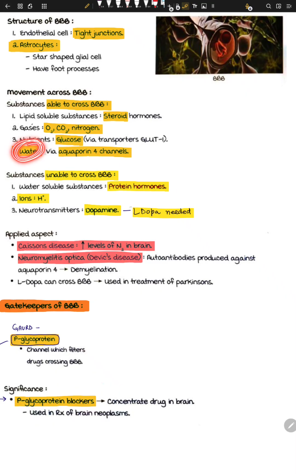Another thing that can go across the BBB is water, because water is essential for a lot of things. Via aquaporin 4 channels, the water can jump, right? GLUT1 transporters are also present at the BBB, so via GLUT1, the glucose can jump. If we have low glucose levels, it means something is eating up that glucose, and probably it's some sort of meningitis or some sort of bacteria, maybe gram positive, that's eating that glucose, giving the low glucose levels, right?